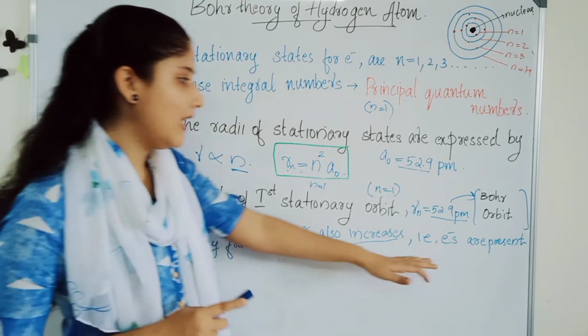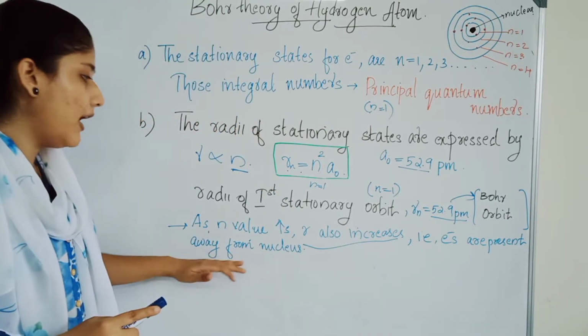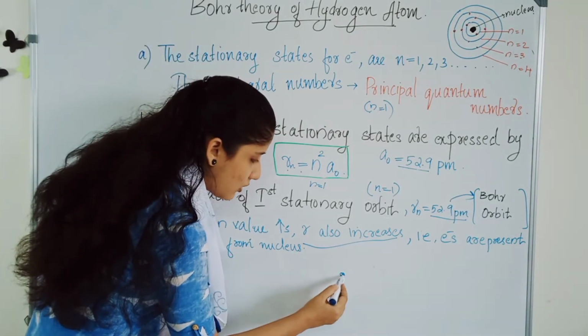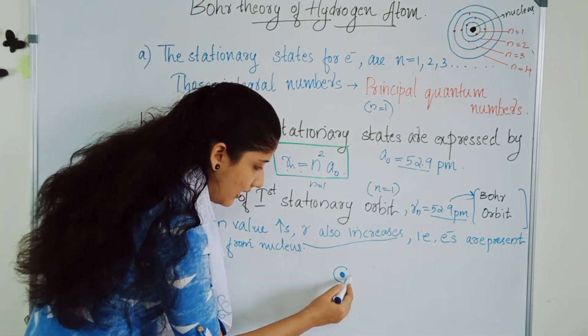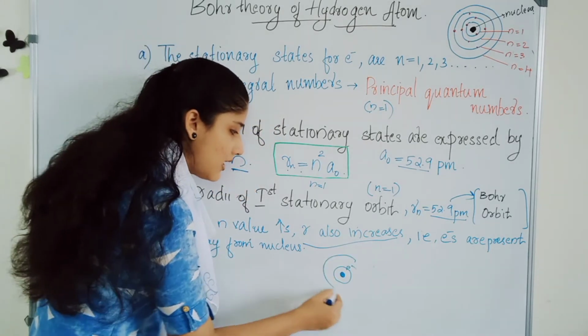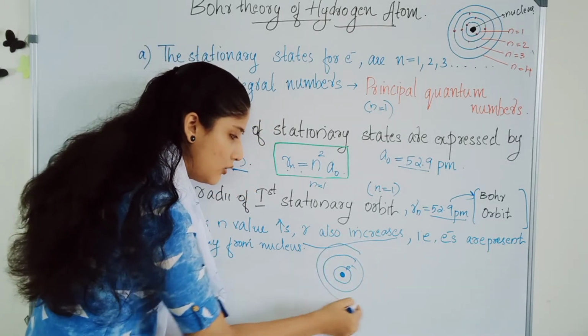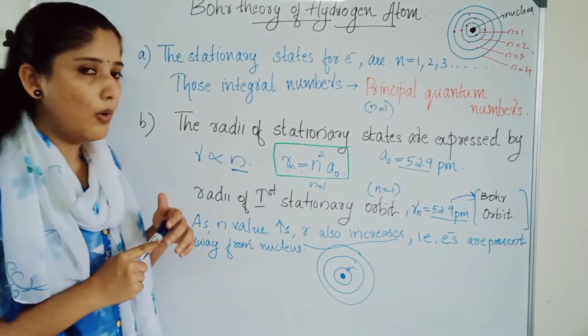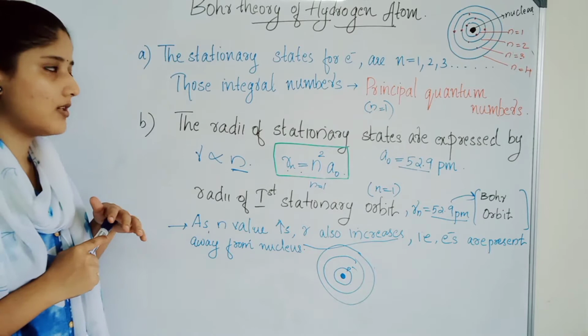That is, the electrons are present farther away from the nucleus. Only at the n equal to 1 level is the electron closest to the nucleus. These are the first two postulates of the Bohr model for the hydrogen atom.